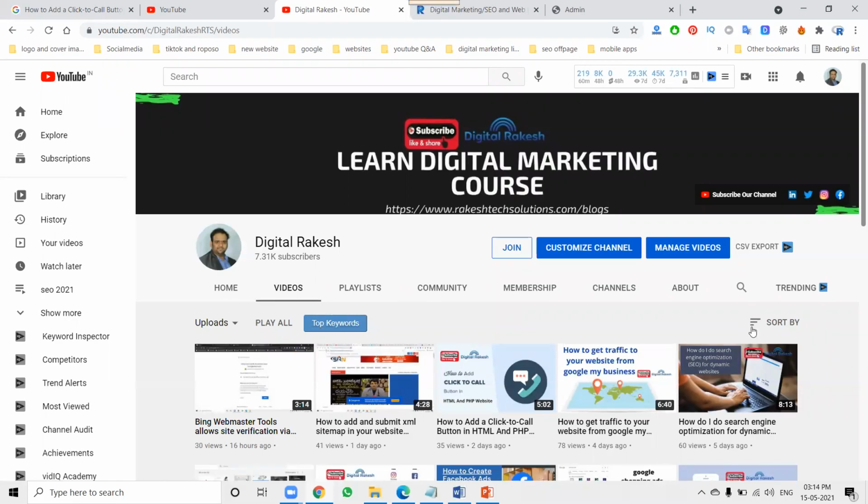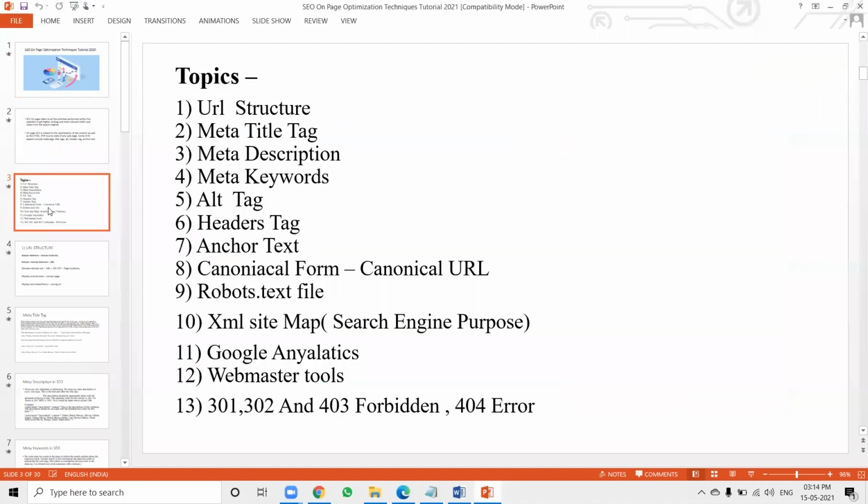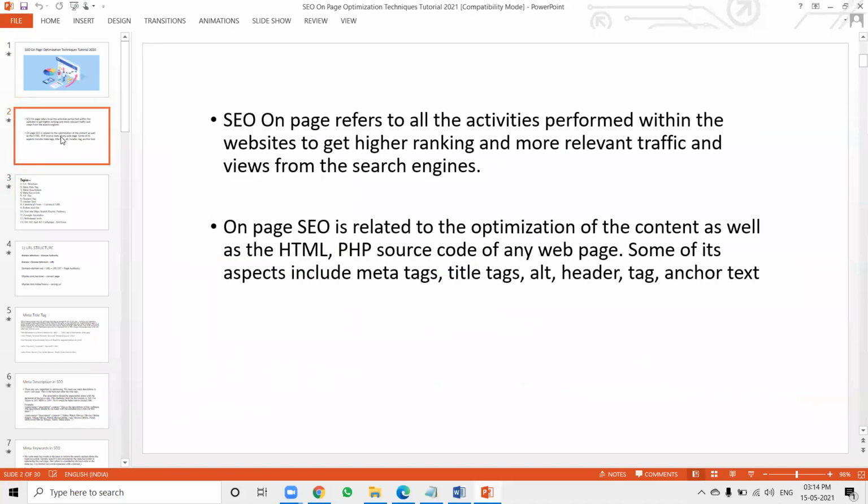So guys, I'm discussing the topic called on-page SEO for your particular website. In on-page SEO, if you upload any content, what are the major important key points? First of all, on-page SEO refers to all the activities performed within the website to get higher ranking and more relevant traffic and views from the search engine.